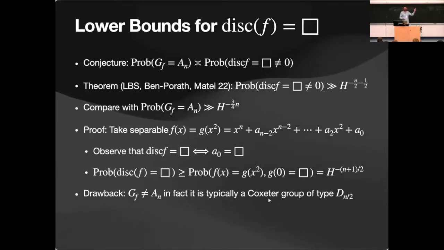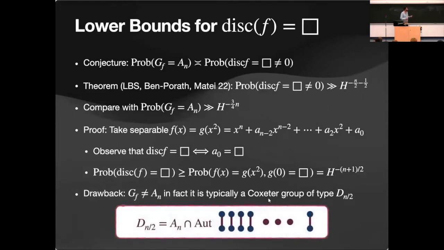And this is also something that appeared in Sarah's talk yesterday, because what is Dn/2? It's the intersection of AN with the group of sign permutations that we talked about, I mean, mentioned briefly, because someone asked, maybe it was not the center of the talk. So Dn/2 is all even permutations that preserve this graph structure. So it's the sign permutation group, the even permutations inside the sign.